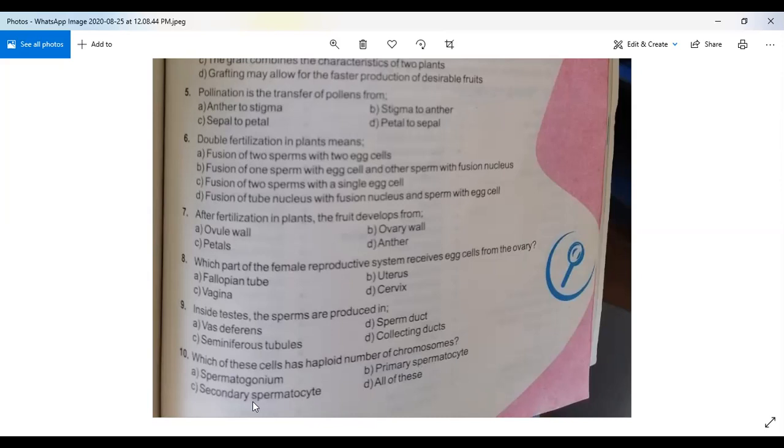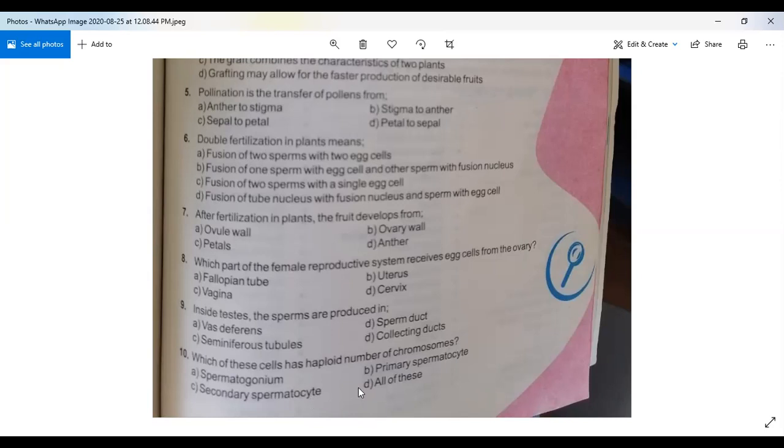Option C, secondary spermatocyte. Yes, this is the right answer. Which of these cells has haploid number of chromosomes? Secondary spermatocyte, in the process of spermatogenesis, a process in which the sperms are formed before fertilization. In that stage, secondary spermatocyte is the stage where the haploid number of chromosomes is produced.